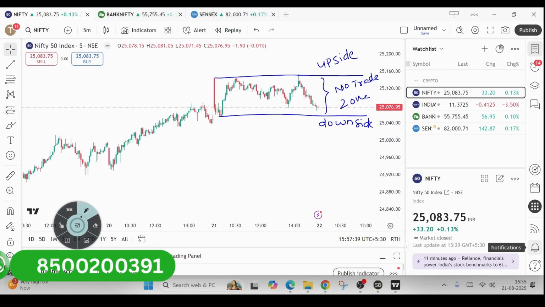But if it comes to here, 25,020, this is a great support as per my analysis. So from tomorrow, from here, if it bounces back, based on price action, I will plan for upside. First I will check the price action, thereafter I will go for the upside. So this is all about the Nifty.